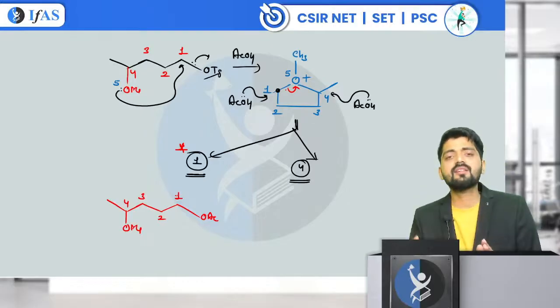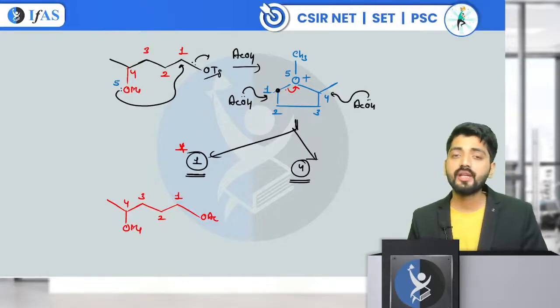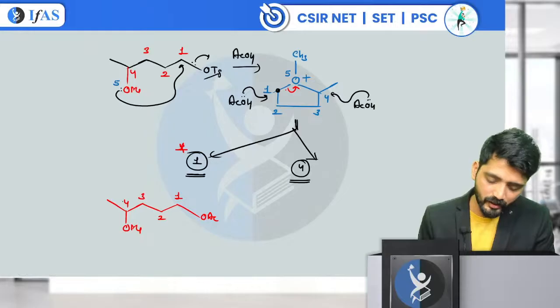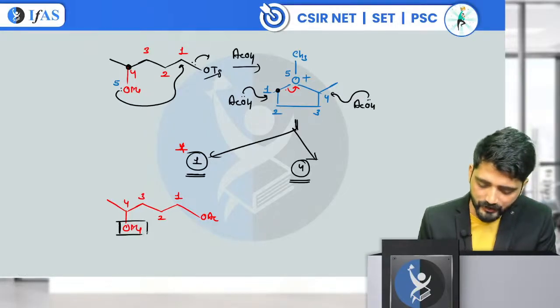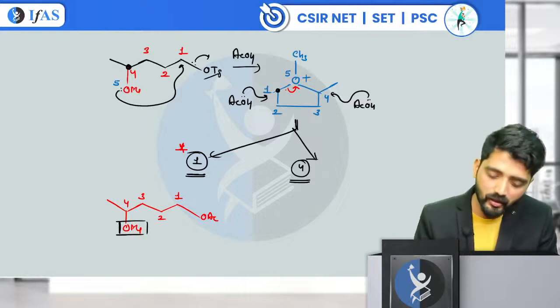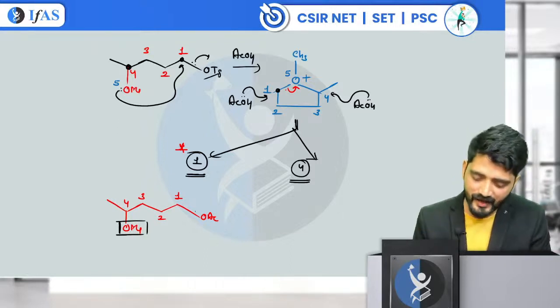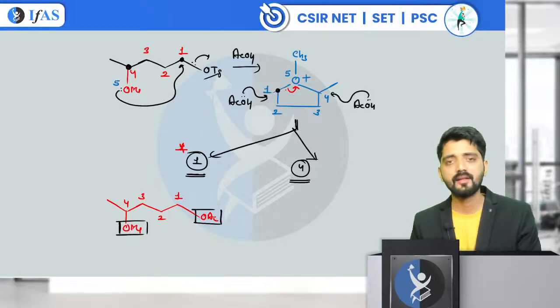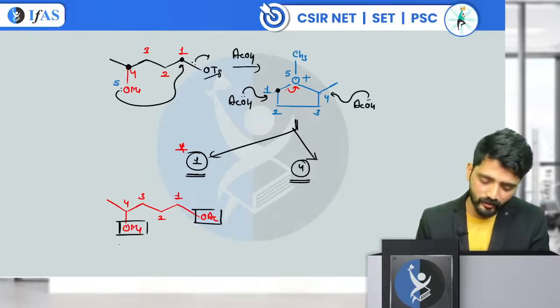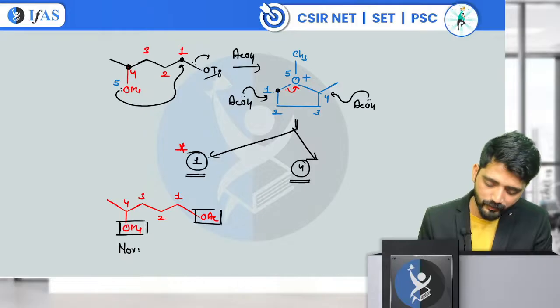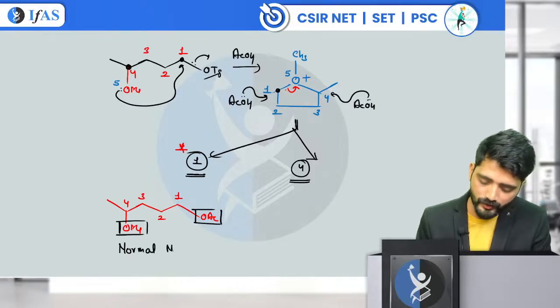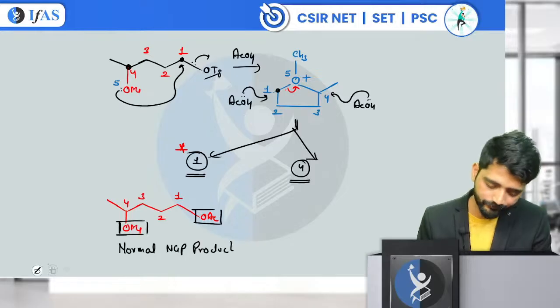When I compare this product with the starting material, what I find is the OMe which was placed at the fourth center is now also placed on the fourth center. The OTS which was at the 1 center has been replaced by the nucleophile which is placed at the 1 center. Such type of products are called normal NGP product. Normal NGP product. Very good.